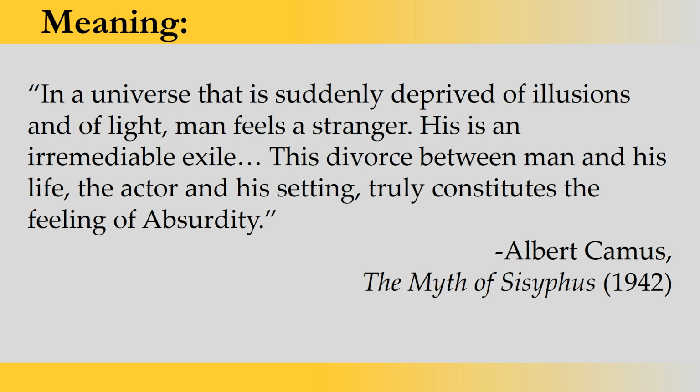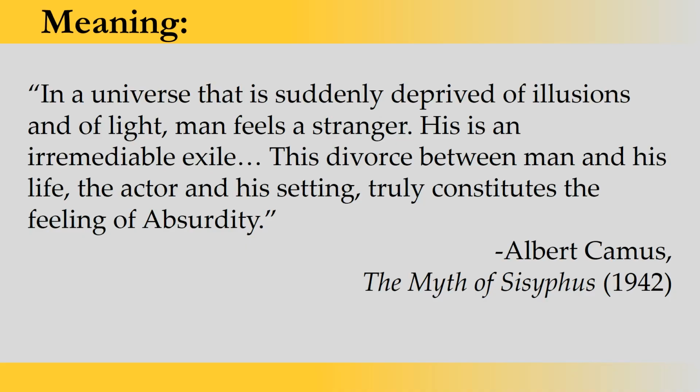Now you see that man becomes a stranger in the universe of purposelessness, and there is a divorce between the purpose of human existence and his life, and hence it is aptly represented in the literature. And this is what we have in the Myth of Sisyphus, published in 1942 by Albert Camus. Here you find that this kind of philosophy evolved in the literature, and this literature became famous in the 1950s or 1960s, and this group of dramatists were called existential dramatists, or the dramatists who were writing on the absurd elements in human life.